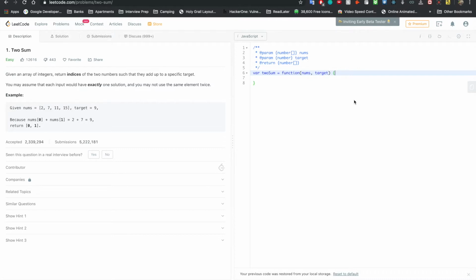This is Two Sum, number one, the first question on LeetCode, I guess. An easy problem. Half of the people who submitted are accepted. Okay, given an array of integers, return indices of the two numbers such that they add up to a specific target. You may assume that each input would have exactly one solution. That's really nice. And you may not use the same element twice.